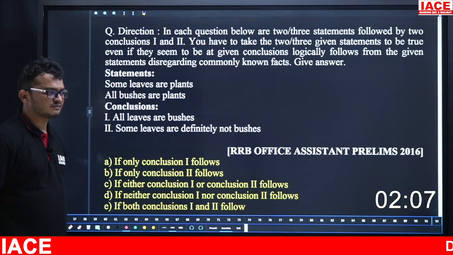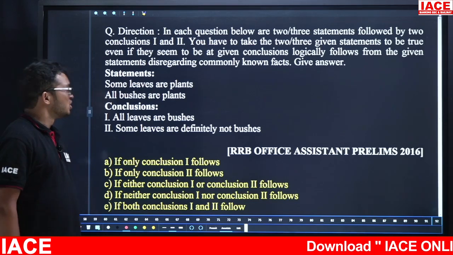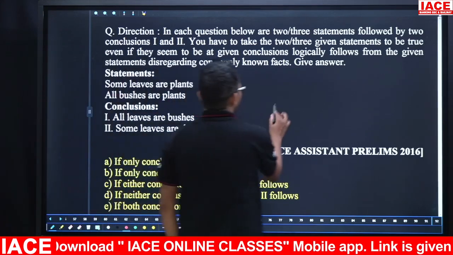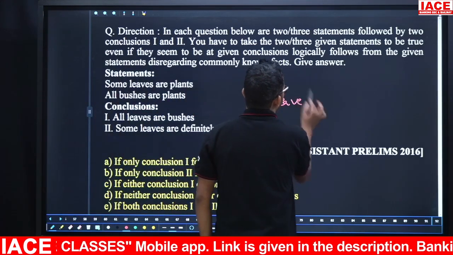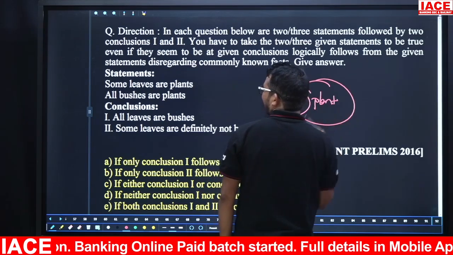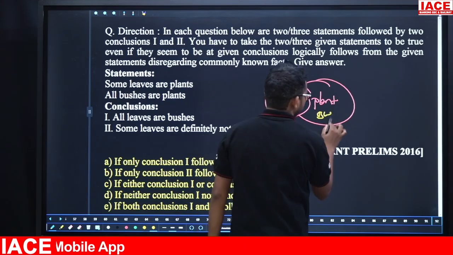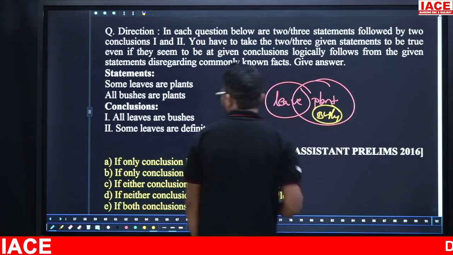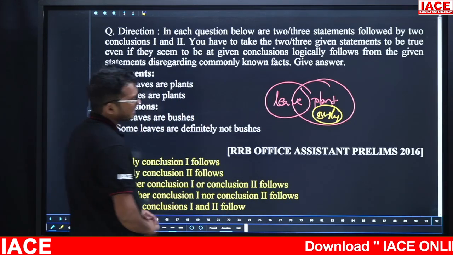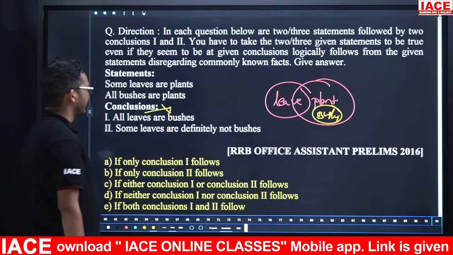Yes, time up. Take the given statements. Some leaves are plants. Take a leaf; some part of leaf is a plant. Next one, all buses are plants. Take buses; all buses are plants. Take the first conclusion: All leaves are buses. Here the leaf and bus relation, we can't say. The first one is wrong.